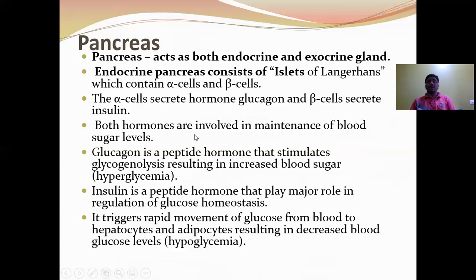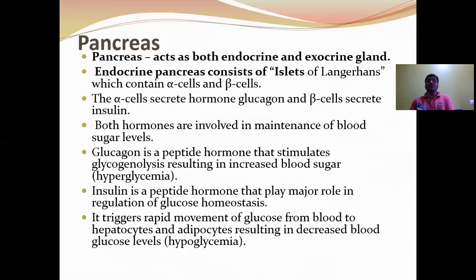Next, the pancreas is a mixed gland, a heterocrine gland, consisting of both exocrine and endocrine parts. The exocrine portion consists of secretory cells called acini, which secrete pancreatic juice containing digestive enzymes. The endocrine portion of the pancreas consists of islets of Langerhans, which consist of three types of cells: alpha cells, beta cells, and delta cells. Alpha cells secrete the hormone glucagon, beta cells secrete the hormone insulin, and delta cells secrete the hormone somatostatin.